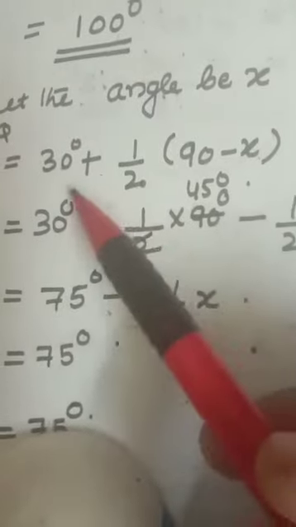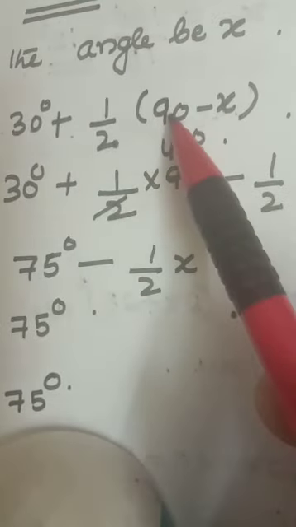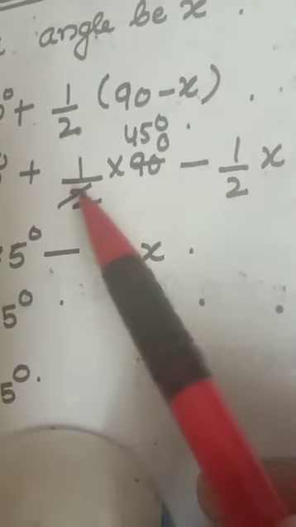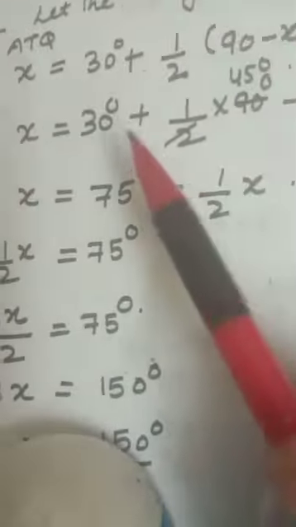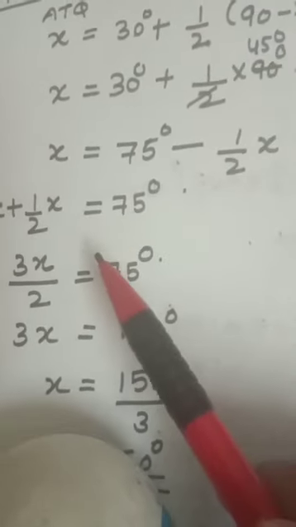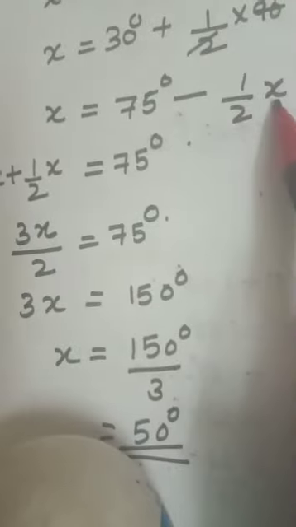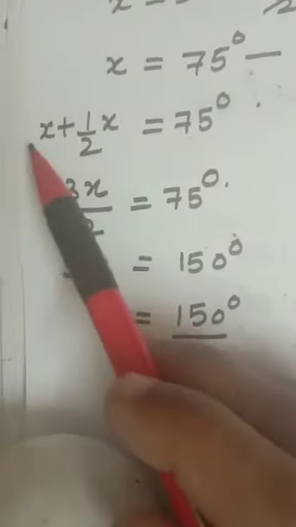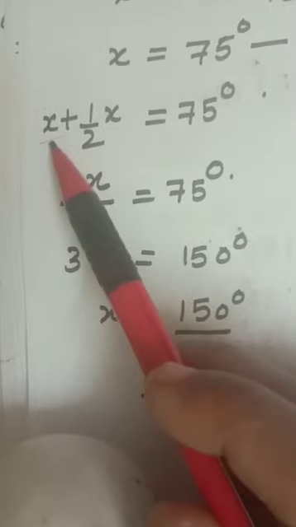90 minus x. So half will be multiplied by 90 and half also multiplied by x. Half into 90, half into x, cut out 45 degree minus half x. 30 plus 45 is 75. Then minus half x will move this side, plus half x, 75.